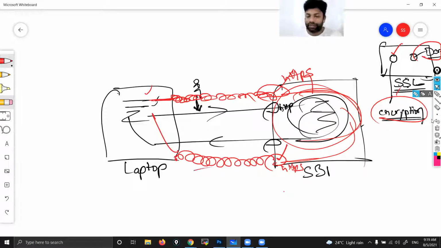That means when the request is leaving your laptop and before entering the SBI server, the request will go in an encrypted manner. That means no one can read the data. They can get the data, but they can't read it. See, if a hacker is there, he can get the data, but he cannot read it. He cannot understand the data. Without understanding the data, what is the use?